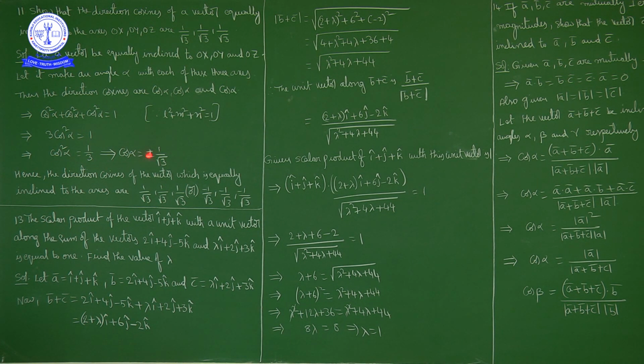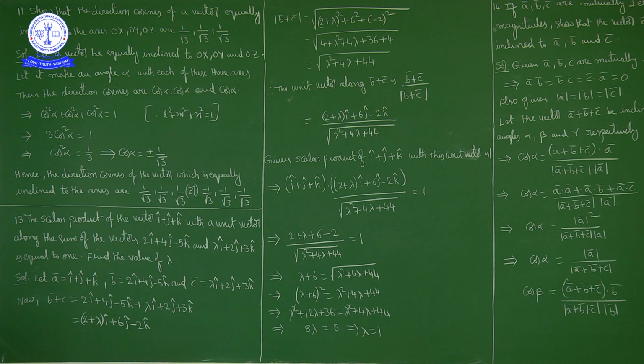So cos alpha is equal to plus or minus 1 by root 3. So what are the direction cosines? The direction cosines are 1 by root 3, 1 by root 3, 1 by root 3 or minus 1 by root 3, minus 1 by root 3, minus 1 by root 3. Hence the direction cosines of a vector equally inclined to the axes are as shown.